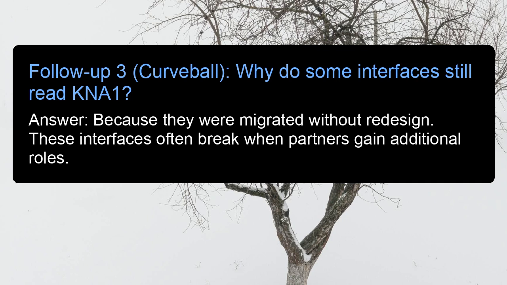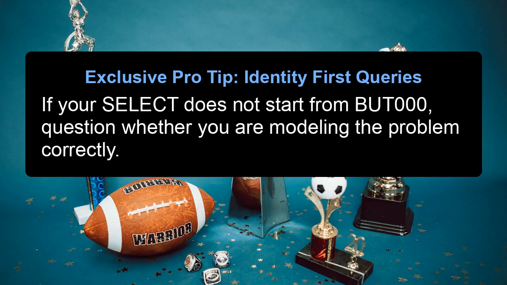Follow-up 3. Curveball. Why do some interfaces still read KN01? Answer: because they were migrated without redesign. These interfaces often break when partners gain additional roles. Exclusive pro tip: identity-first queries. If your select does not start from BUT000, question whether you are modeling the problem correctly.